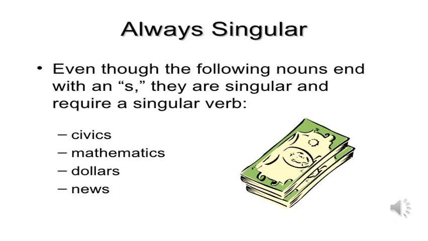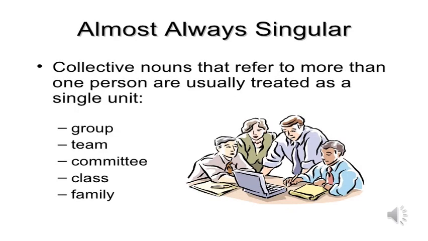There are some nouns ending with s, but they are singular and require a singular verb, such as mathematics, dollars, news, economics, politics, etc. Collective nouns that refer to more than one person are usually treated as a singular unit, so they are almost always singular, such as a group, team, committee, class, family.